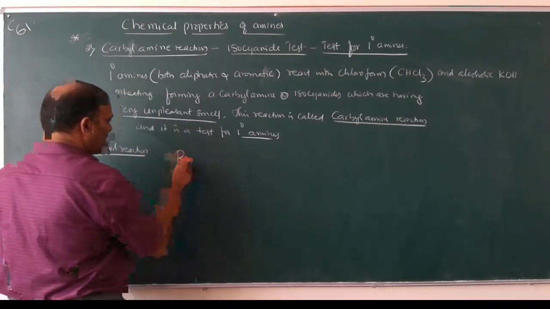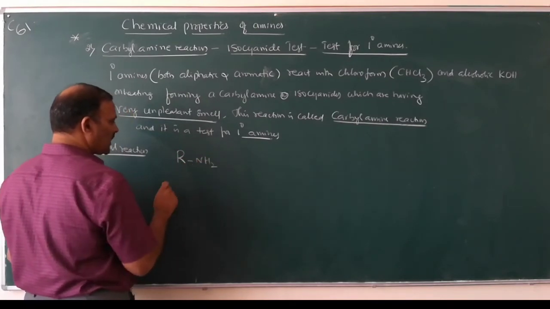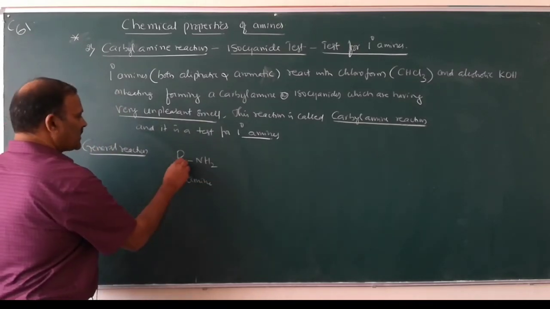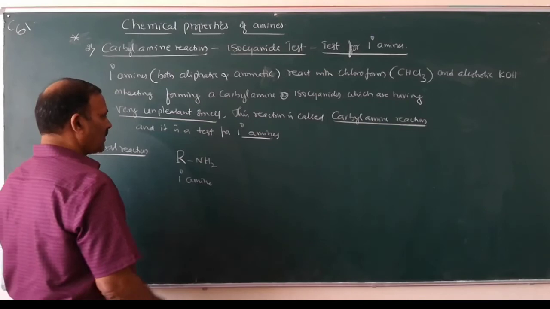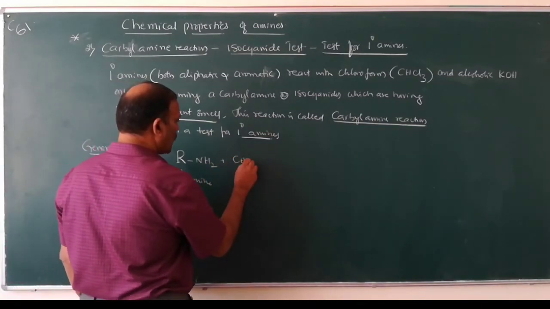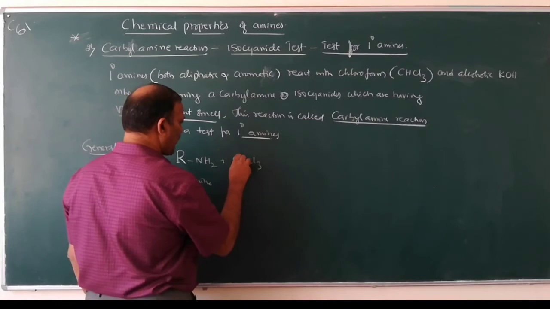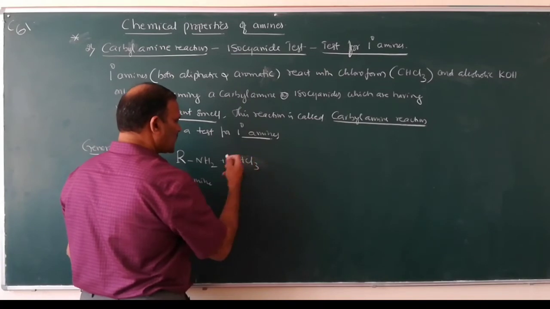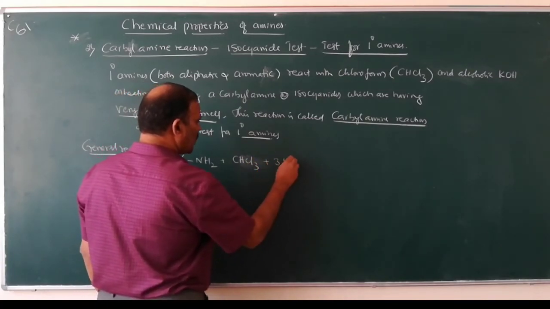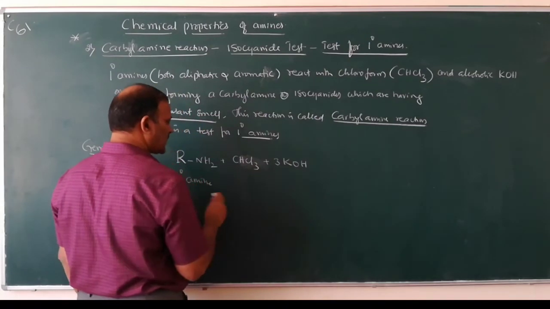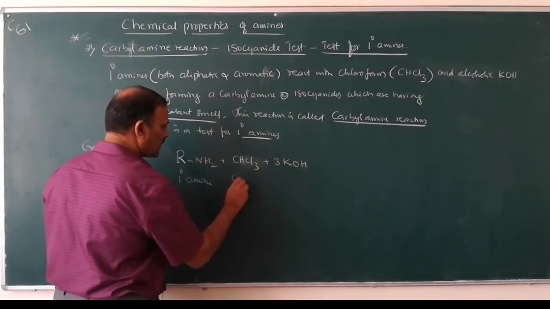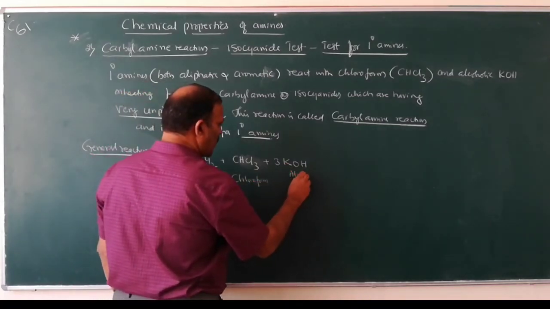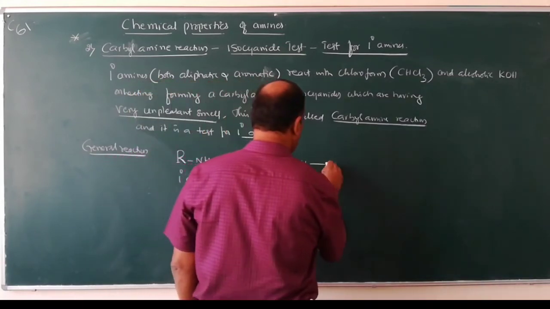Primary amine, RNH2, whether it is an alkyl amine or aryl amine, is heated with chloroform CHCl3 plus alcoholic solution of potassium hydroxide. So this is the amine, this one is chloroform, and this one is alcoholic potassium hydroxide.